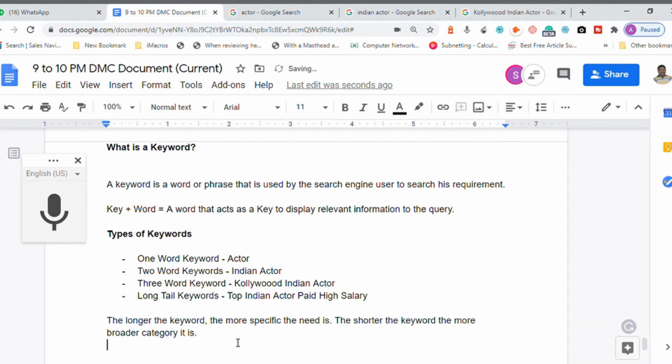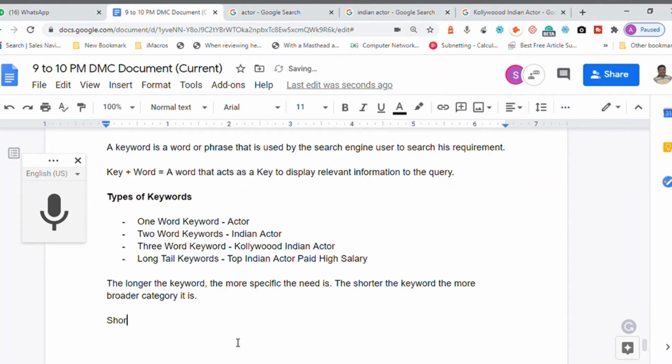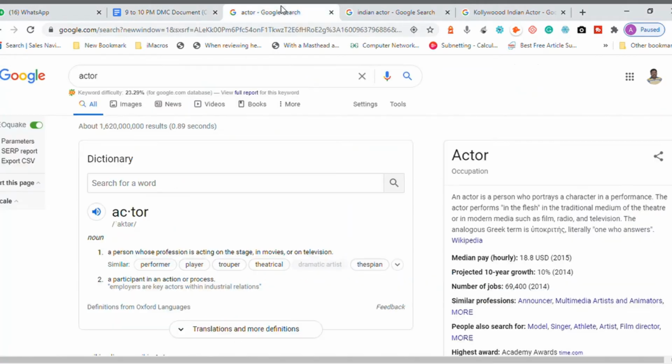In other words, short keywords are broader and have high competition. There will be more competitors to rank. Look at this one. One word keyword has got these many results.